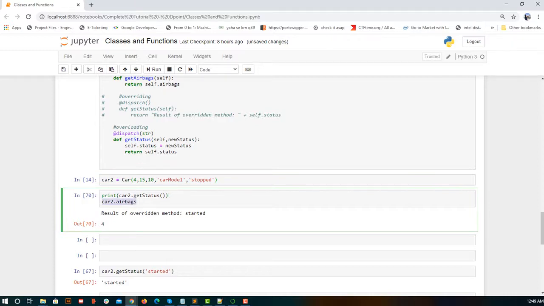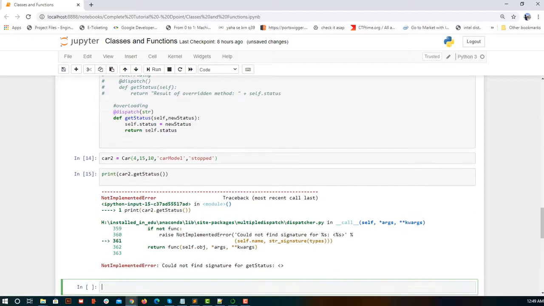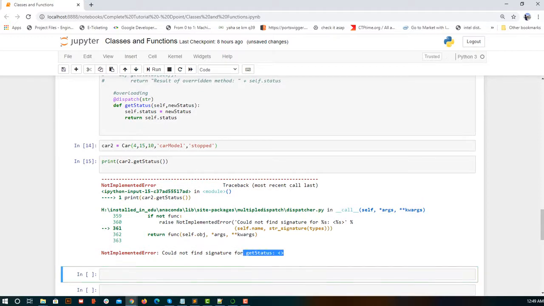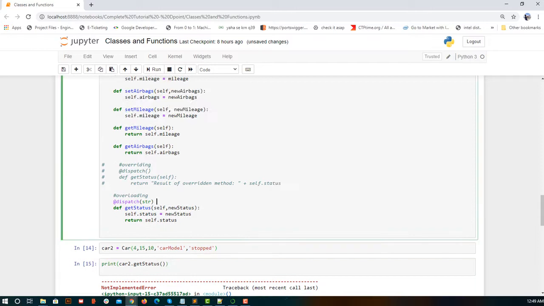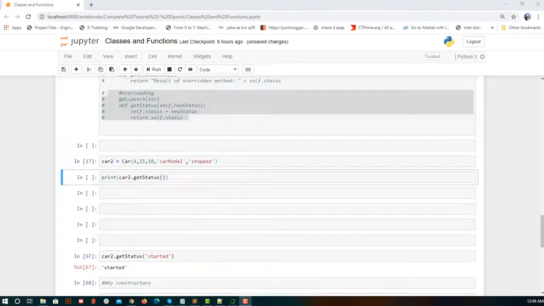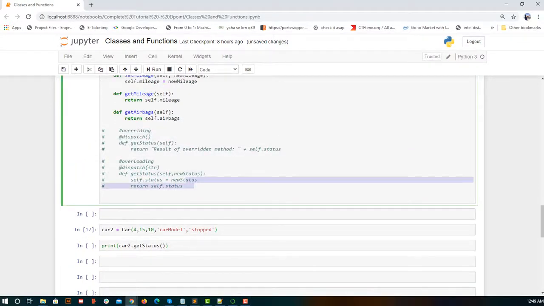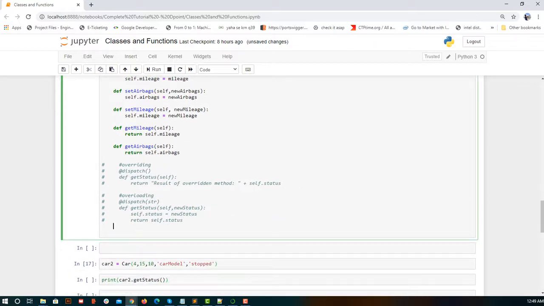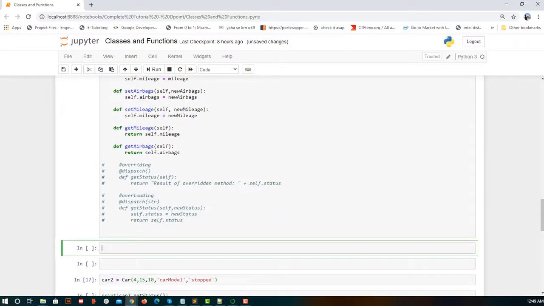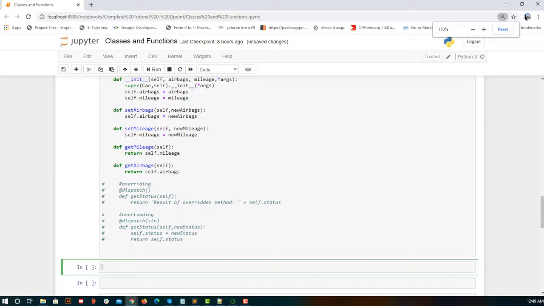Let me execute car2.get_status. Could not find signature. What happened? One second. Oh, yes, okay, I am commenting all this. This was our previous code as it is, and if I execute this class, let me minimize my browser. Okay, it won't be visible.